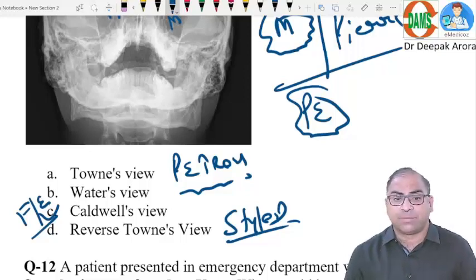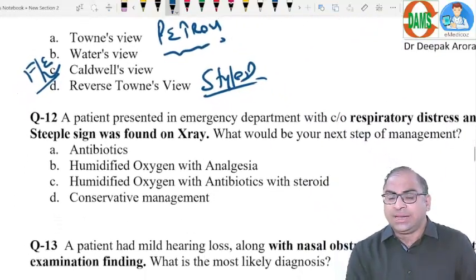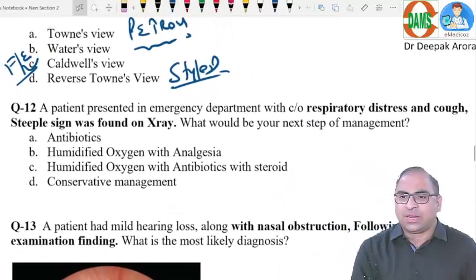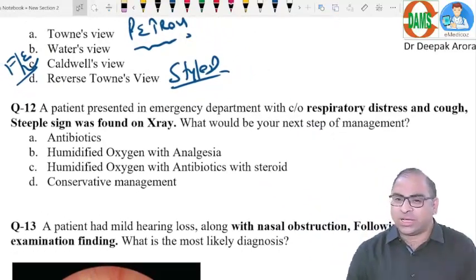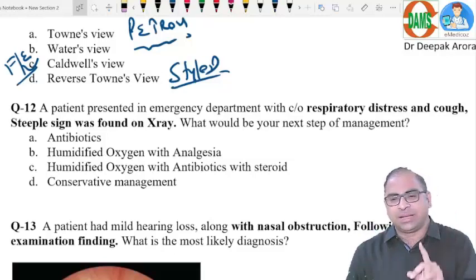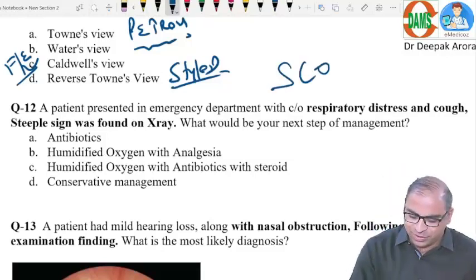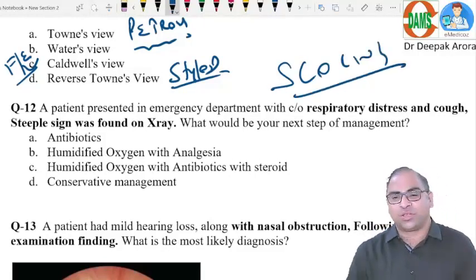Clear? Coming to the next one, the ENT segment was very easy. Honestly, I'm telling you, as a faculty teaching for the last 20 years, I will say, beta, the ENT MCQs were scoring, and everybody will agree with me. Out of these 14 MCQs, you should not miss a single question. A simple, straightforward MCQ.